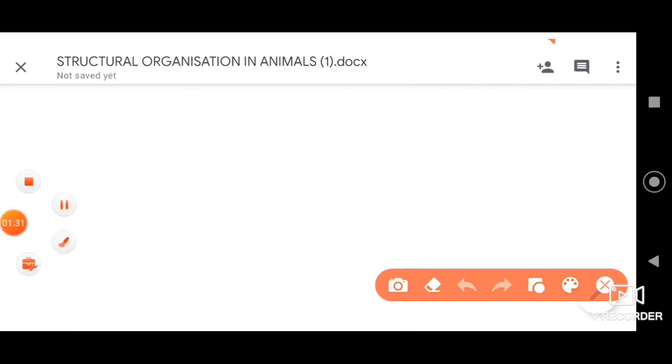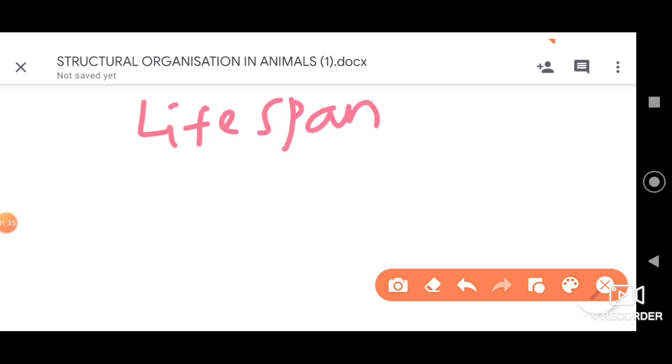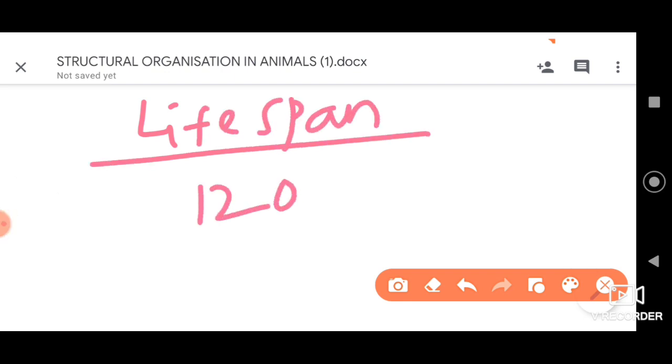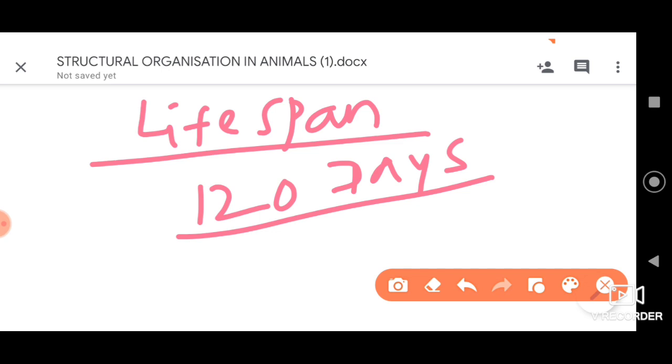Now when we consider the lifespan of RBCs, their lifespan is considered to be around 120 days. After 120 days they die, and the old and worn out RBCs are destroyed by phagocytosis.